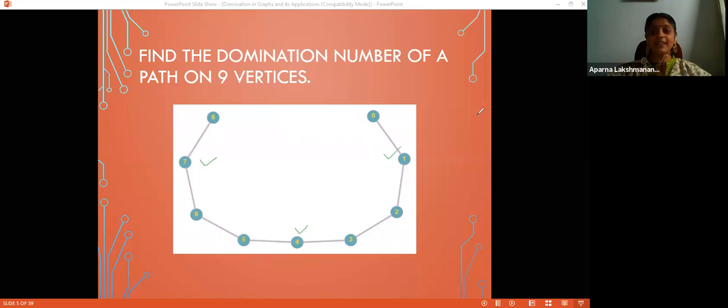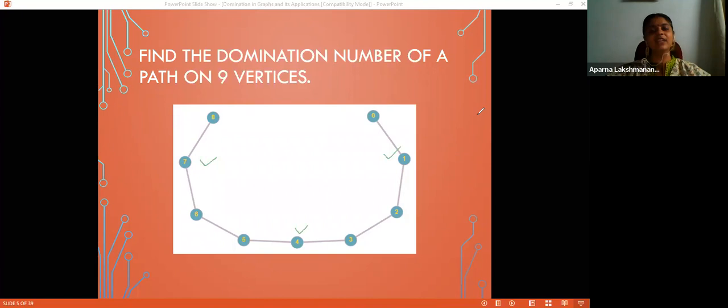To prove that it is 3, one more step is required. You have to prove that there does not exist any dominating set of cardinality less than 3, that is of cardinality 2 or 1. How many vertices can a vertex dominate at most in the case of a path? The degree of a vertex is at most 2. For pendant vertices, it is 1, and for all other vertices, it is 2. So a vertex can dominate at most 3 vertices: itself and 2 of its neighbors. So with 2 vertices, I can dominate a maximum of 6 vertices.